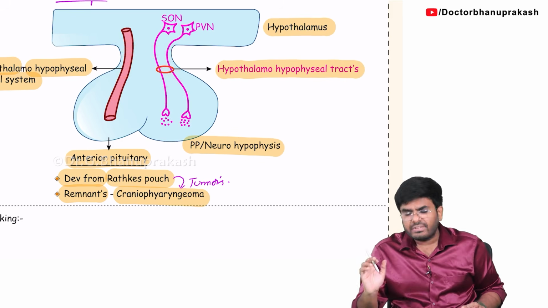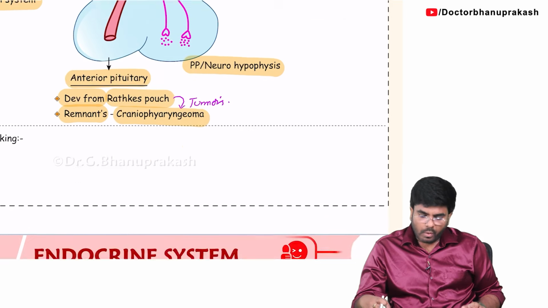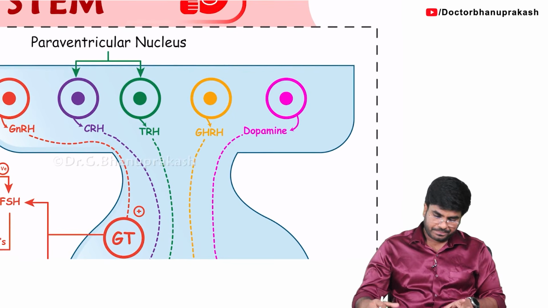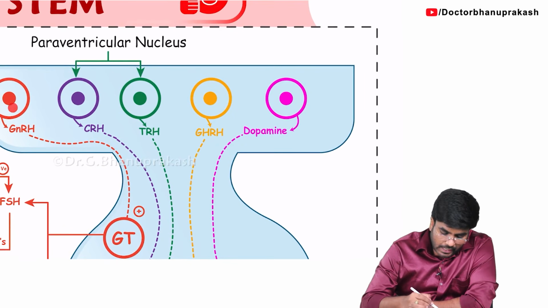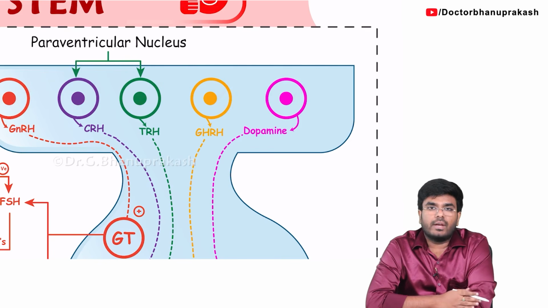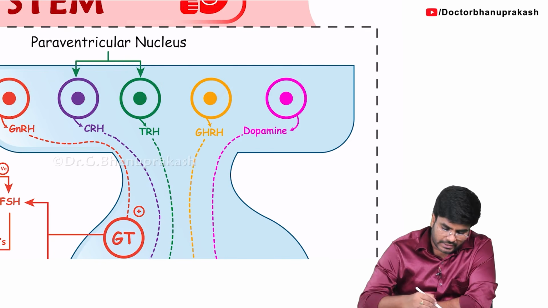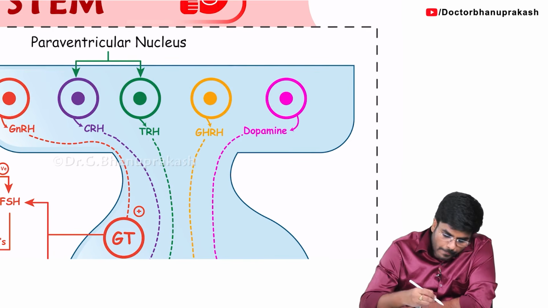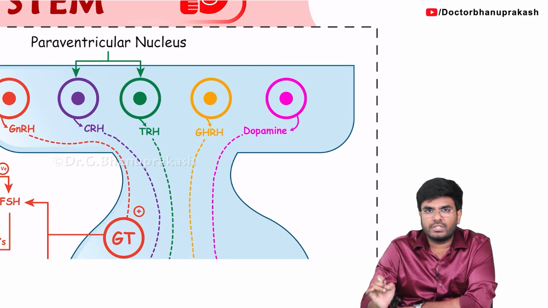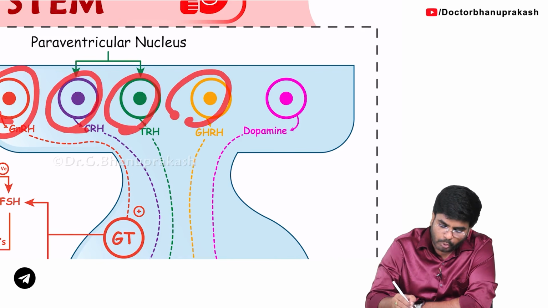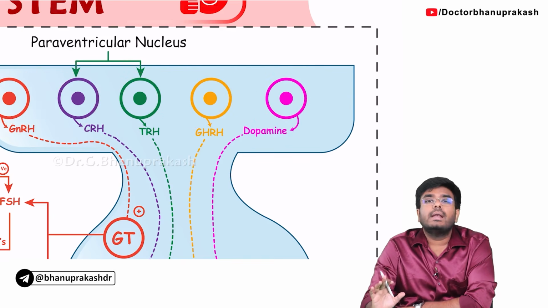Now, having said that, let's see what the different hormones coming from the hypothalamus are. Now look at the hypothalamus guys. In the hypothalamus there are different nuclei present. Here I am showing you different colored nuclei: red, violet, blue, green, orange. Five different colored nuclei I am showing you. First of all, what are these nuclei? The exact meaning of the word nucleus here is a group of neuronal cell bodies. So these are nothing but the neurons. Now, what are they doing?